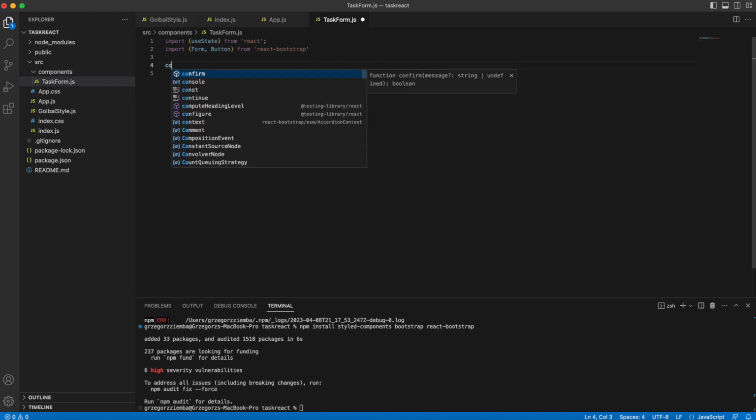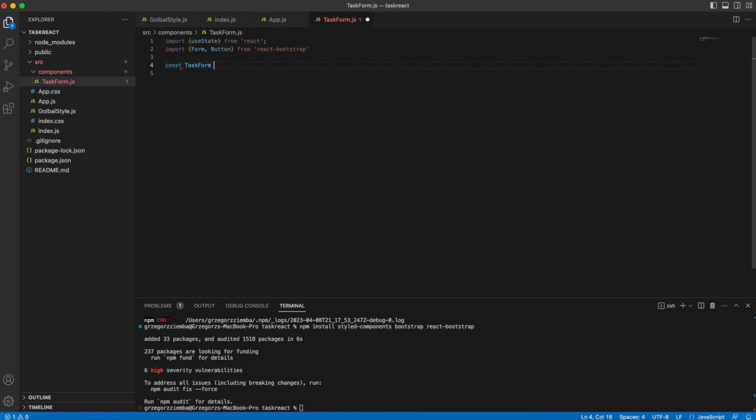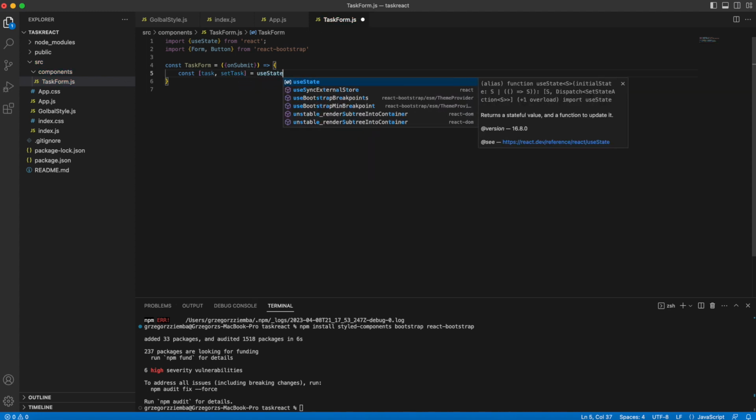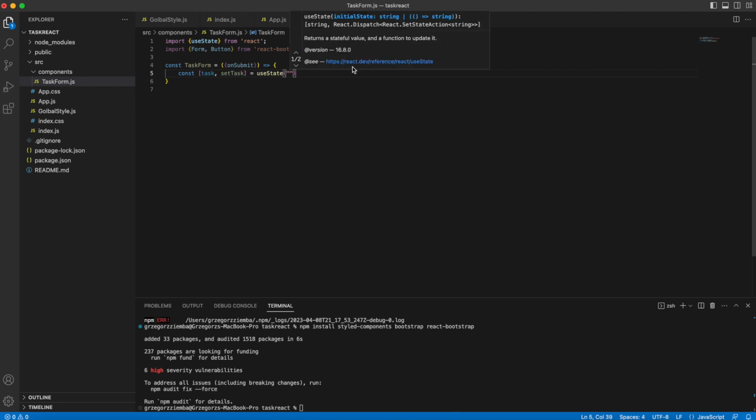Okay, so we create our task form, and we will need to handle onSubmit, because we will submit some functions that will be our props that we will pass. So we create constants, task and setTask. It will be our input handler, and it will start as an empty string.